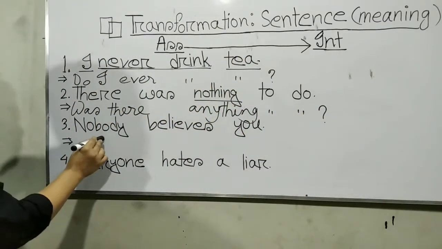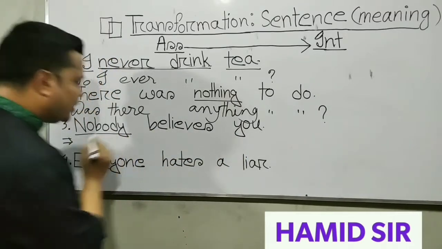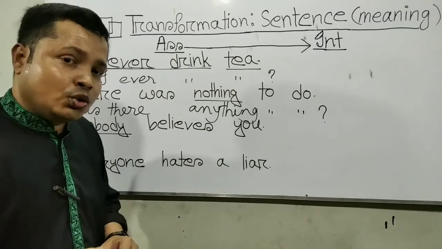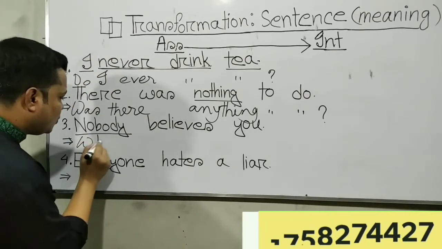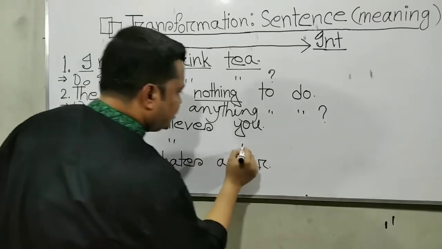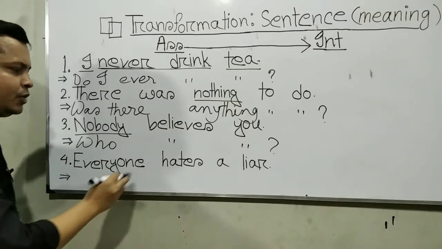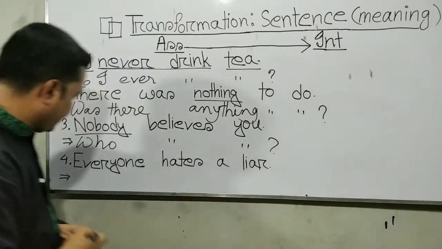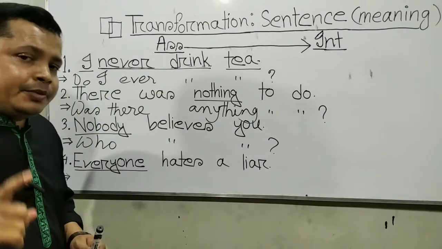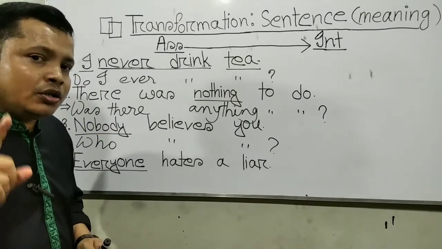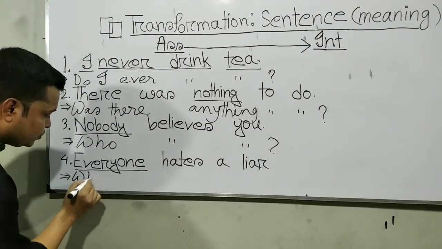Example number 3: Nobody believes you. Here the changing keyword is nobody. For nobody, no one, none, we write who. Who believes you? Note of interrogation. Example number 4: Everyone hates a liar. Here the changing keyword is everyone. For everybody, everyone, all, we write who plus negative auxiliary verb.